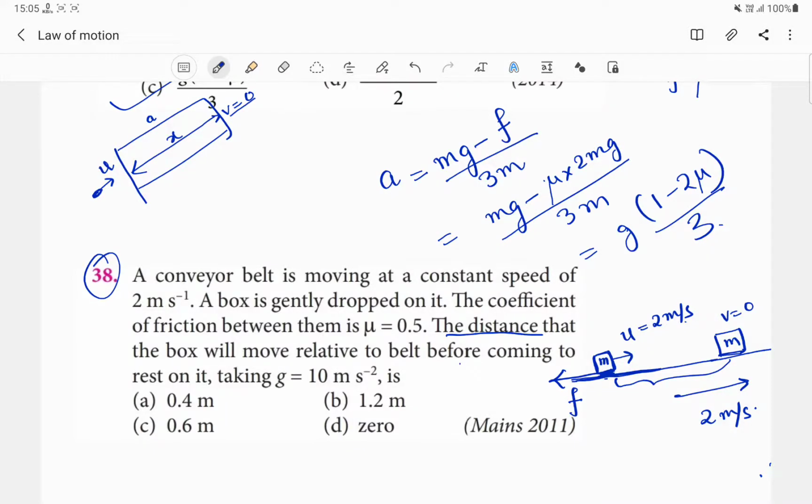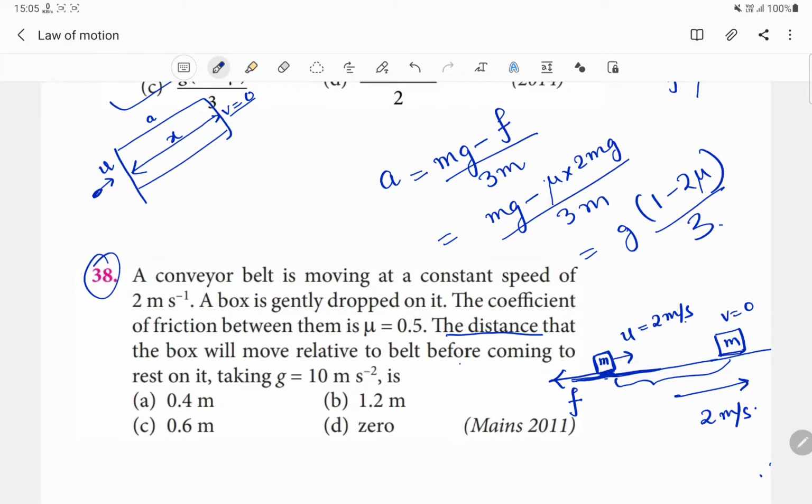Hello everyone, we are left with only 2 or 3 questions for law of motion, and let us begin with your question number 38. For this question number 38, we have a conveyor belt. Conveyor belt means it is a moving table.